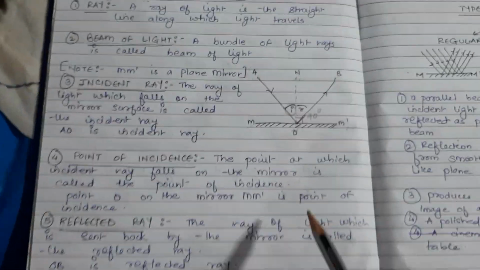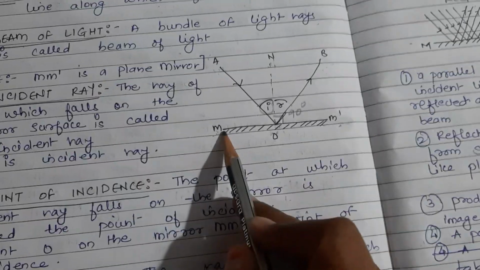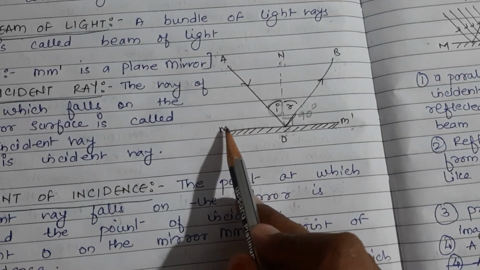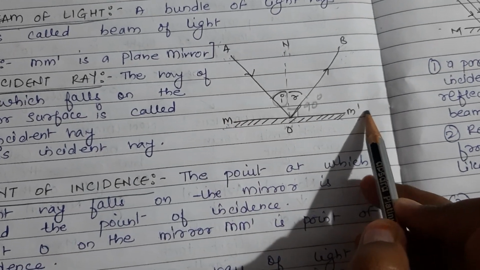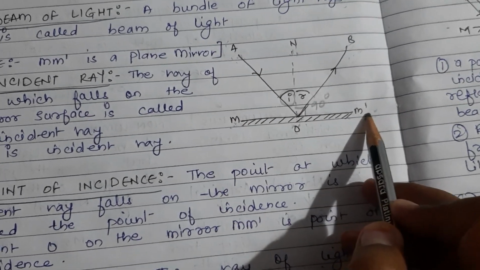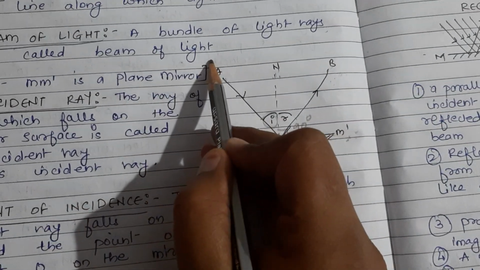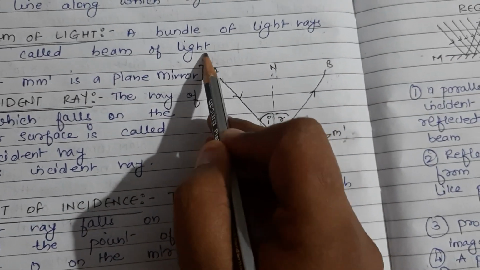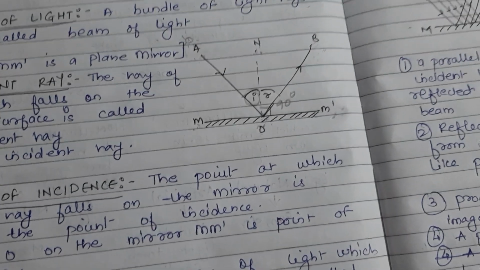Then what do you mean by incident ray? Suppose we have a mirror and it is named M and M dash. Now there is a source of light over here. It can be the sun, it can be a torch, or it can be any object.